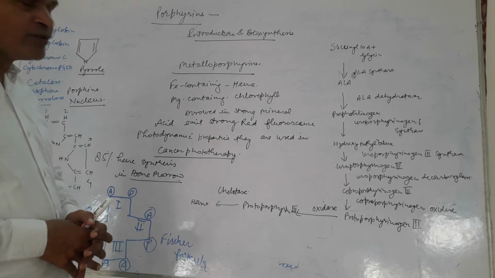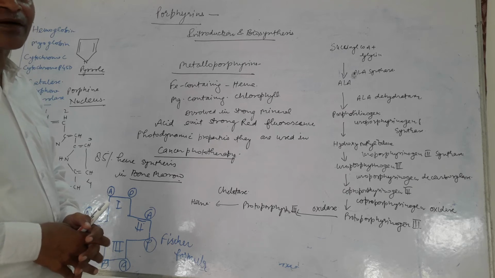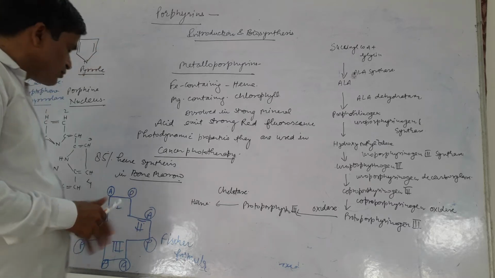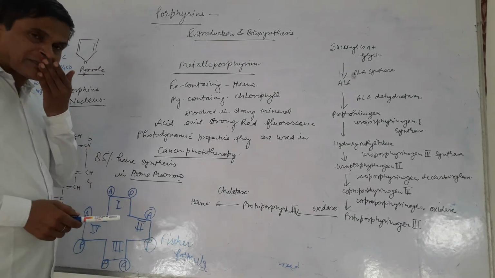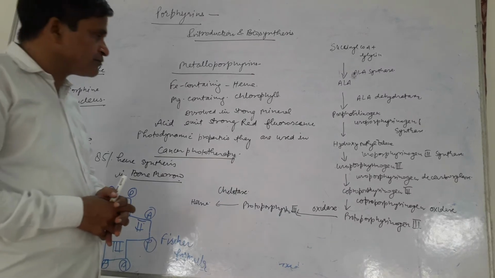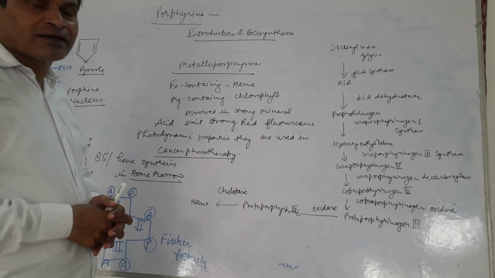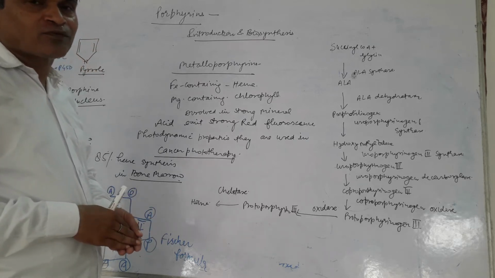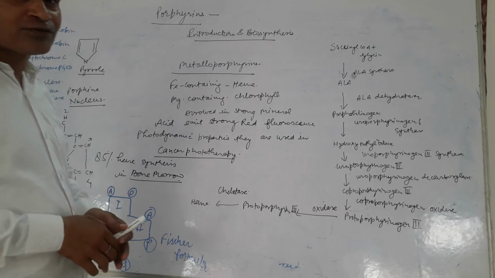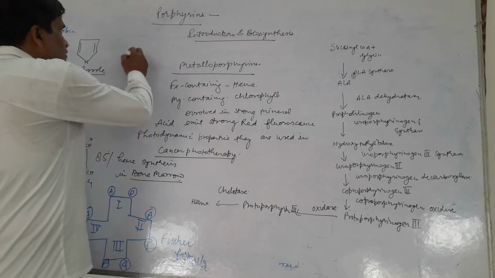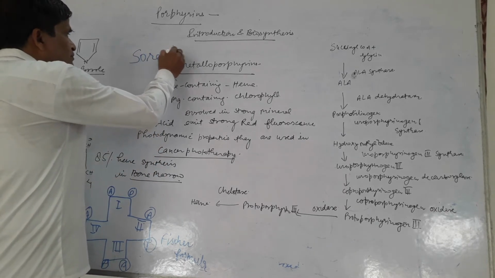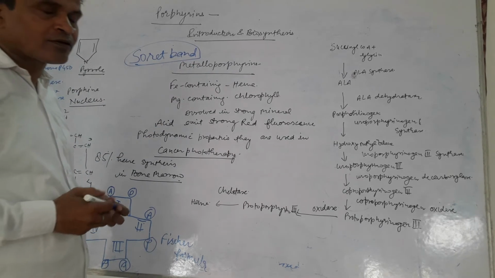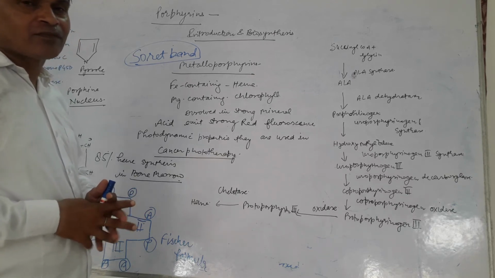At 400 nanometers they show their maximum absorption, and generally all the porphyrins containing substituted groups show their absorption maximum at 400 nm. So this is the common feature of all types of porphyrin, and this absorption band is known as the Soret band. This is called the Soret band on the basis of the scientist who discovered this absorption maximum of the porphyrin.